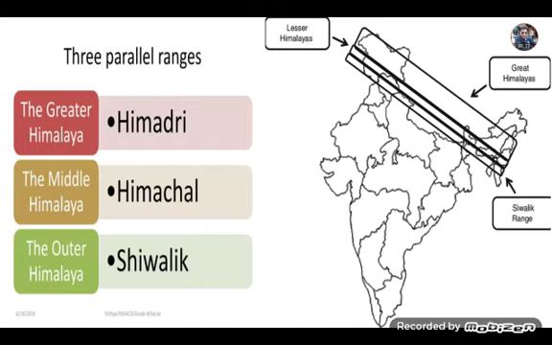Look at the diagram. From north to south, Himalaya consists of three parallel ranges. They are the Greater Himalayas, which is called Himadri, then the Middle Himalayas, that is Himachal, and the Outer Himalayas, that is Shivalik. So let's deal with all these three parallel ranges one by one. First of all, let's talk about Himadri.